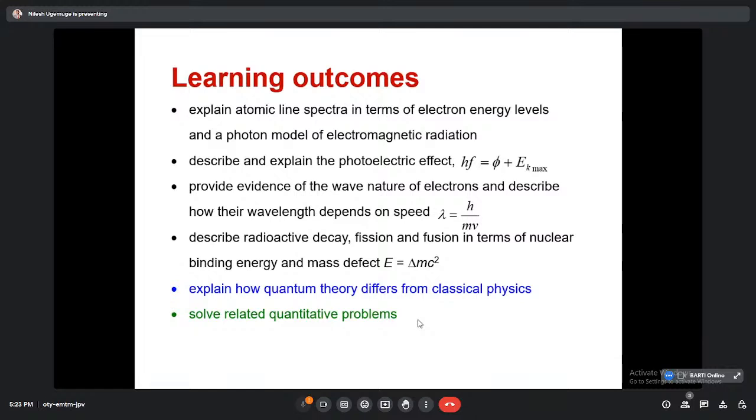Then, another reason we can see here, that provides the evidence of the wave nature of electrons and describes how their wavelength depends on the speed. And as we know, there is one famous equation, lambda is equal to h by p, or lambda is equal to h by mv, and we call it de Broglie's hypothesis or de Broglie's wavelength.